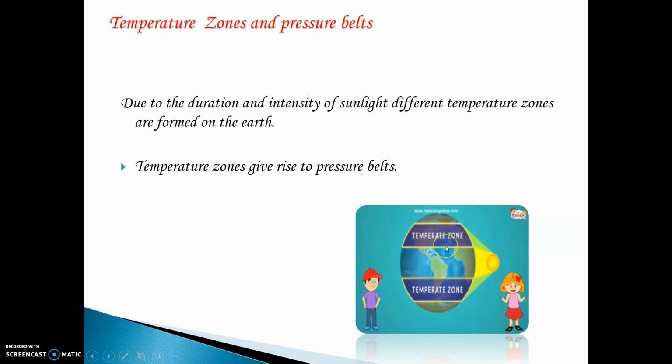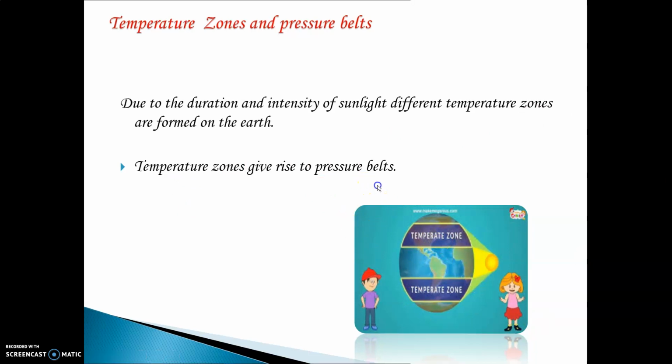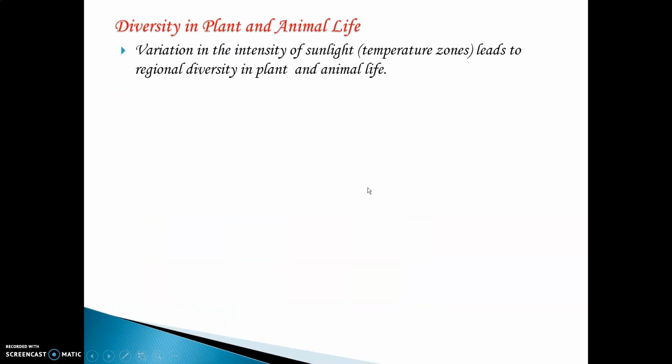So what does zone mean? Different types of temperatures are formed. On the earth you don't have the same temperature. Somewhere it is cold, somewhere it is hot. That is called temperature zones. Now, diversity in plants and animals: variation in the intensity of sunlight leads to regional diversity in plants and animal life.